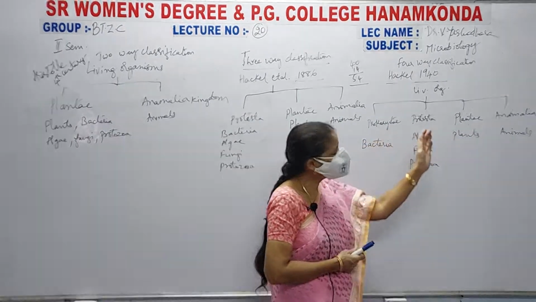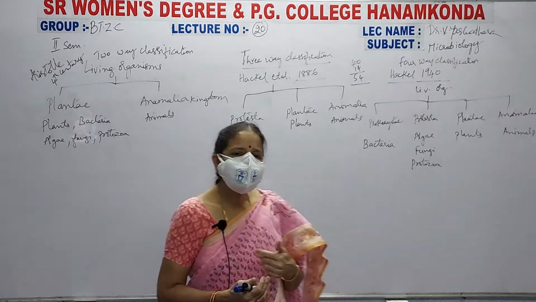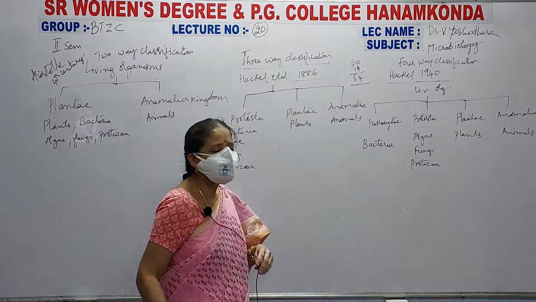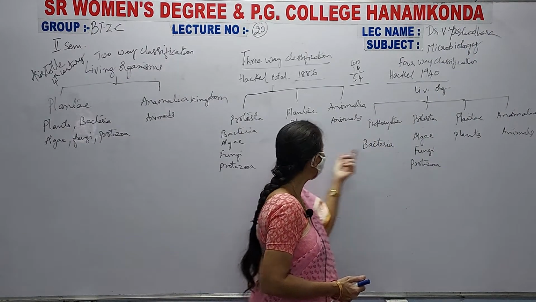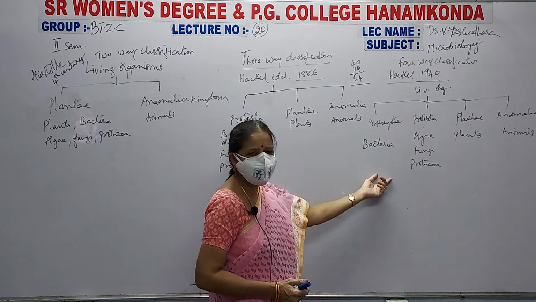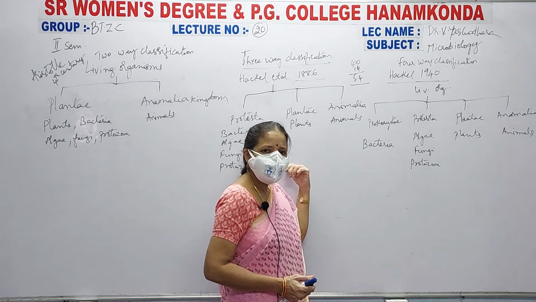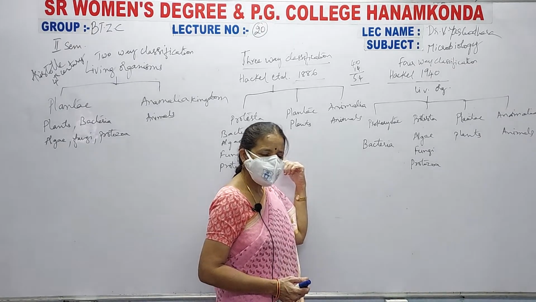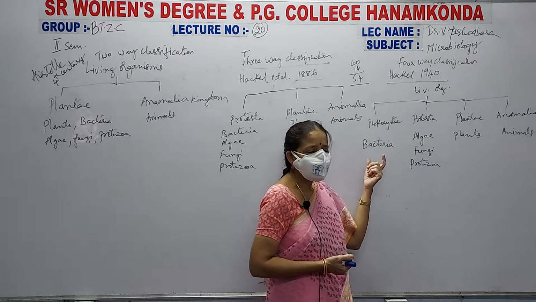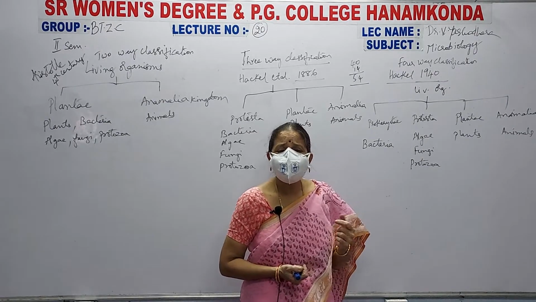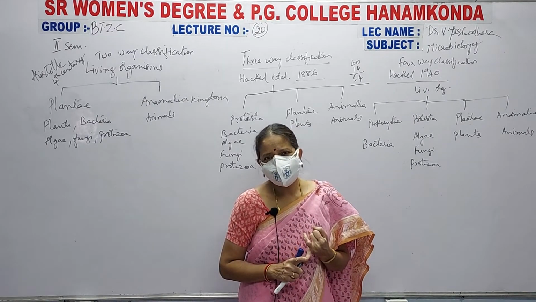Now why has he classified it so? He has given a conclusion, or a discussion part. Why has he discussed these details? Why has he classified from 3-way into 4-way, nullifying his own 3-way classification? In this Prokaryote, he thought that the bacteria do not have a nuclear membrane. First thing, bacteria do not have a nuclear membrane.